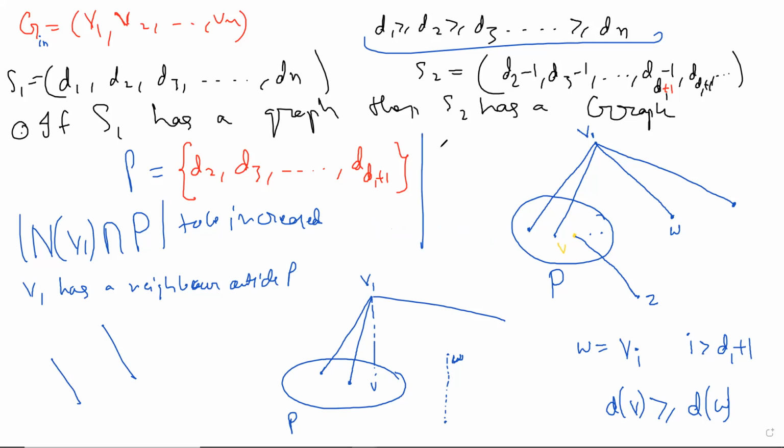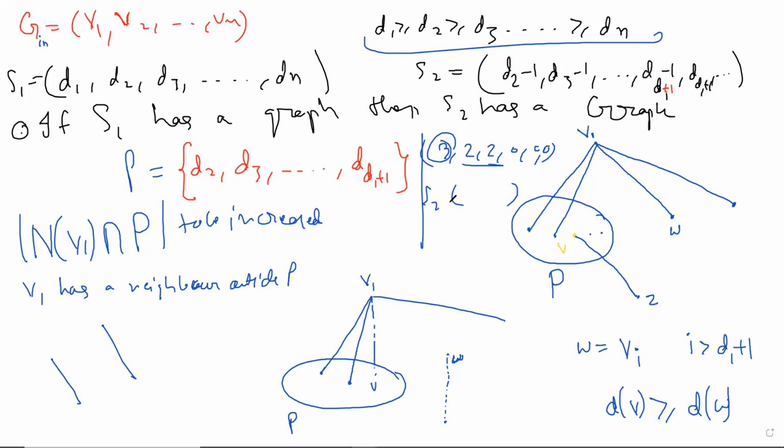Oh, no, that's not an exception. So he's saying that, let's say it was something like 3, 2, 2, 0, 0, 0. In this kind of situation, you can immediately say that the graph is not possible because this degree is 3, but there are only 2 non-zeros. But I'm saying that this theorem will still go through. This is not an exception to the theorem, because when you come to S2, you can prove that S2 will certainly not be graphic, right? Because S2 will have a -1. So S2 will not have a graph. And what we are proving is that if S2 doesn't have a graph, then S1 doesn't have a graph. So combined, it will be good enough.